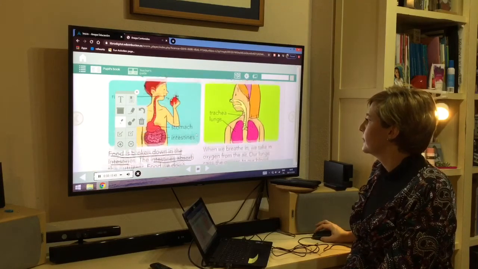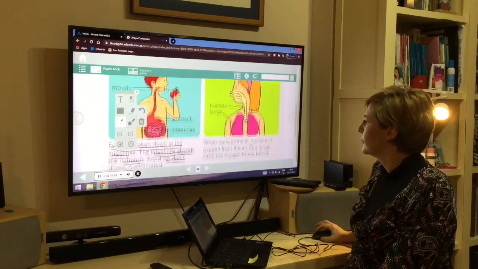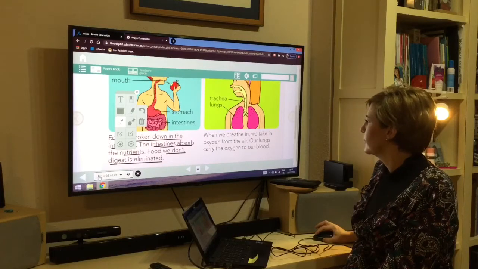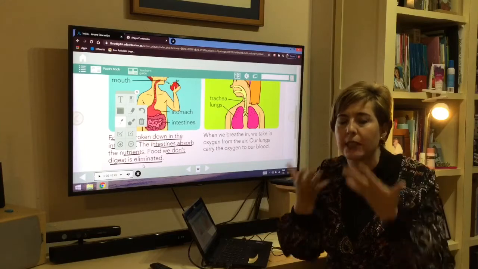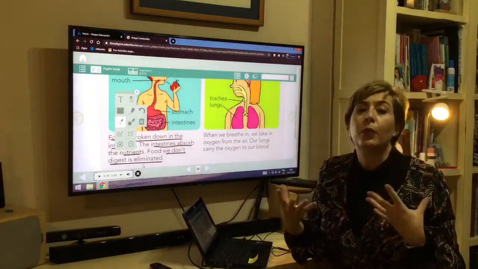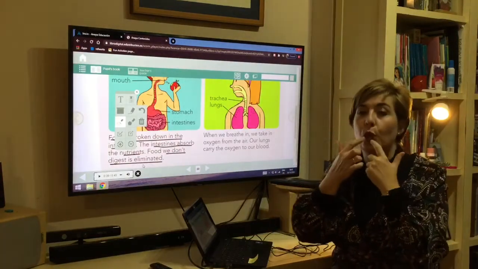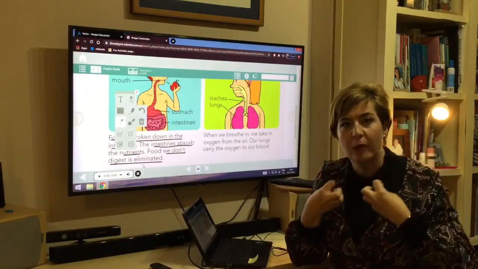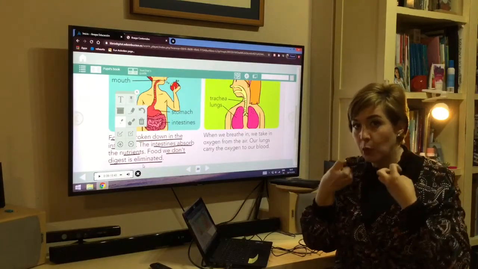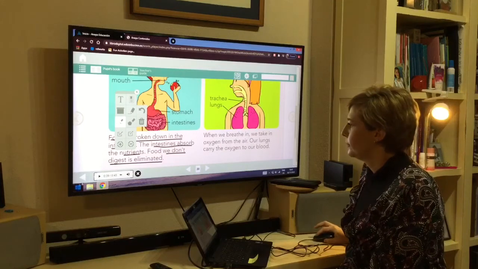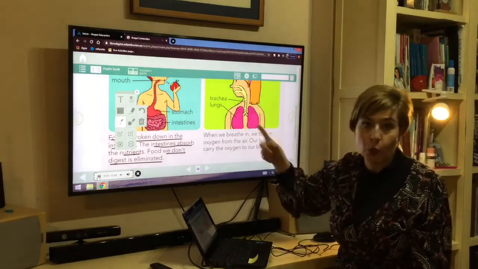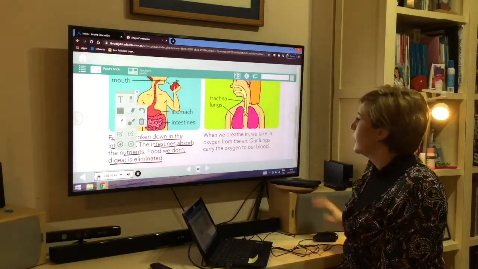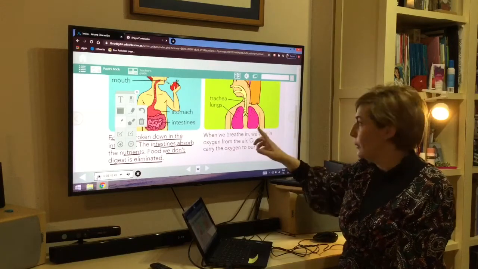Respiratory system. When we breathe in, we take in oxygen from the air. When we breathe in, what is breathe in? This. When we breathe in through the nose or the mouth, we absorb oxygen. Our lungs carry the oxygen to our blood. And this is what I told you that is very important.